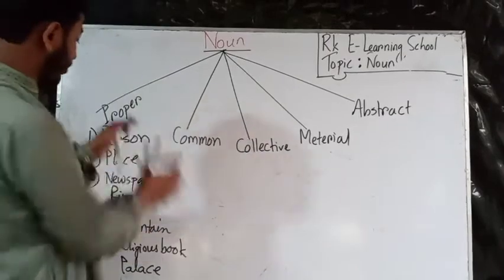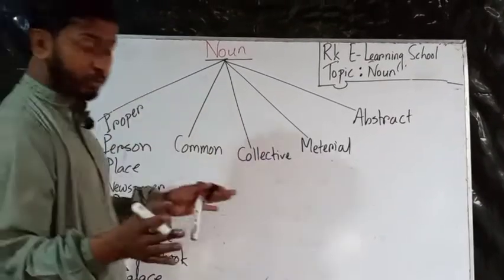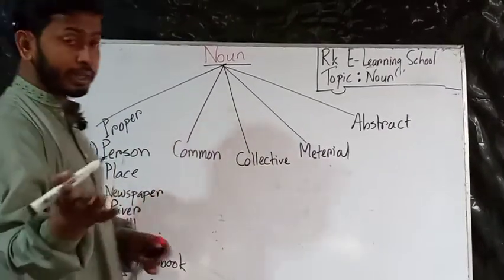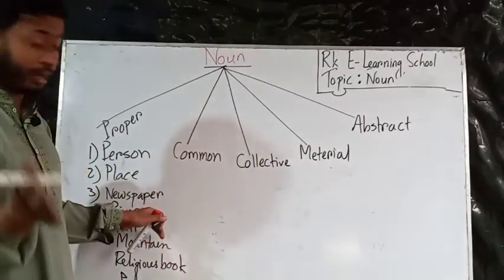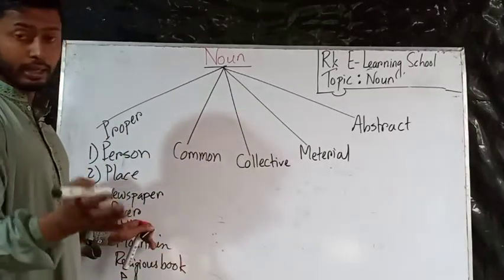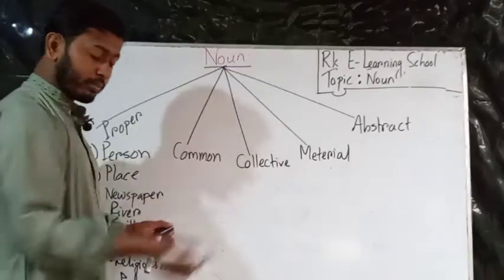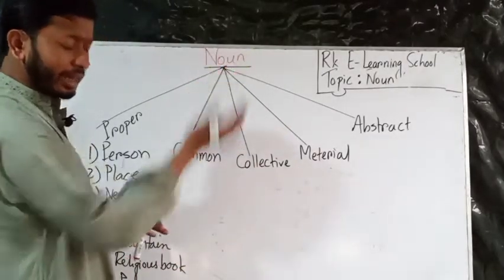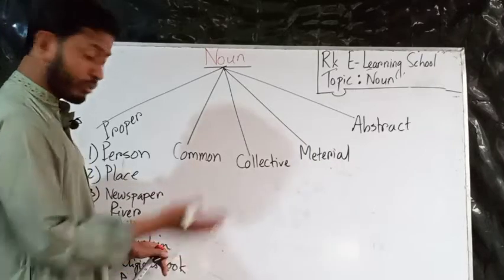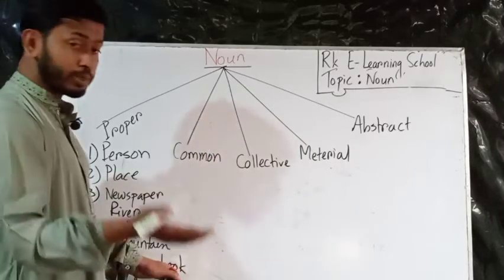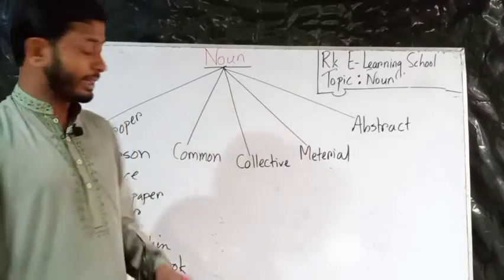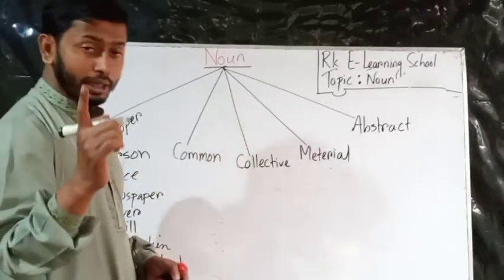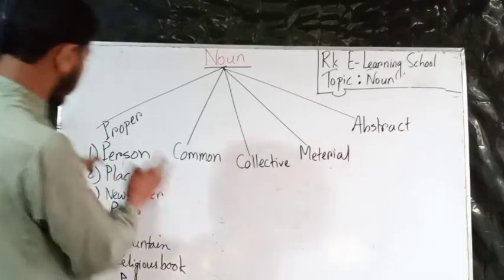Everyone has a different name and every name is a proper noun. For newspaper, the Daily Star, the Observer. For river, the Jamuna, the Meghna. For hill, the Himalaya. Mountain is the same. For religious book, the Quran. For palace, the Taj Mahal. Every different, particular name is called a proper noun.